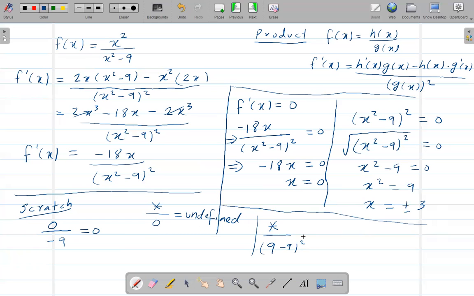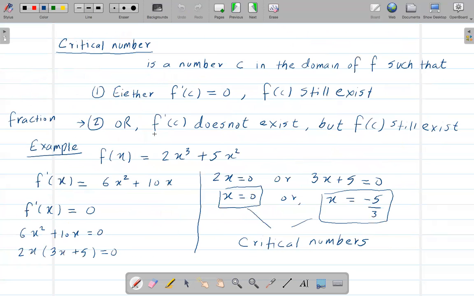So anything divided by 0 is undefined. Similarly, if I pick -3, we still get undefined. Okay, so that means we got this condition. We got the value of c where f prime of c doesn't exist. But now f of c must exist.